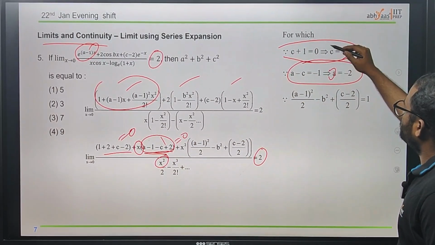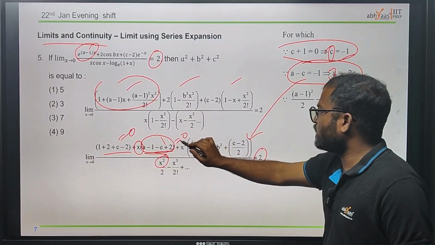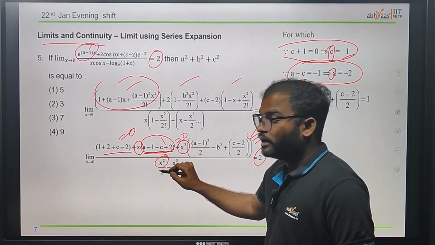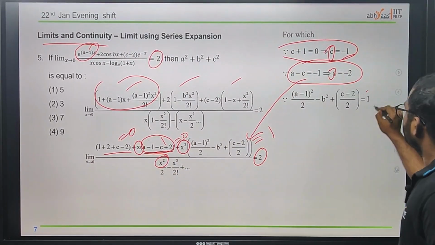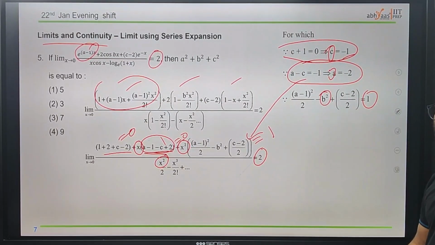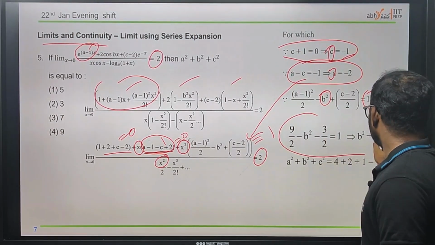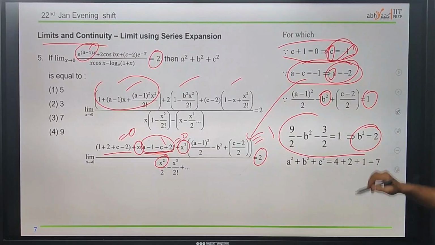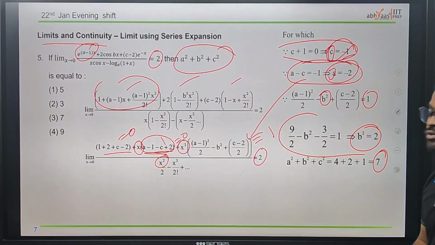Now we got the a value and c value, just substitute. Since we have x square in the denominator, we have to make the whole term equal to 1. After that, substitute those values in order to find b square. Substituting those values, we get b square as 2. Therefore we got the a value, c value and b square. Just substitute in this one, and we will get 7 as the answer.